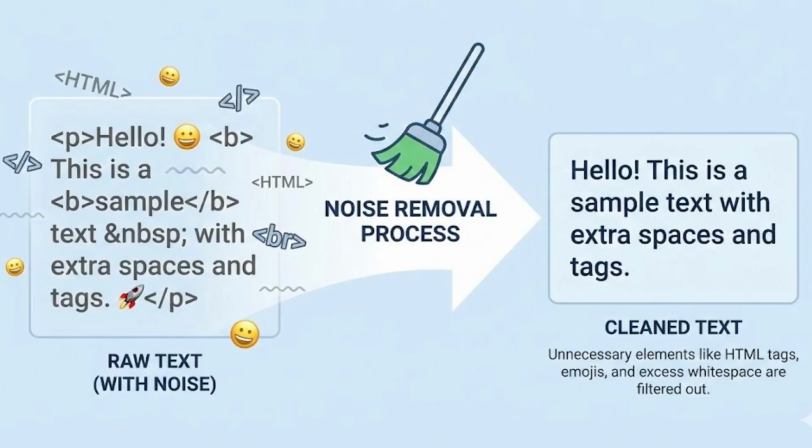All that raw text data goes into a cleanup phase. So what is this cleanup phase? All the text is brought into a standardized format so that the tokenizer doesn't get confused by the noise in it. You may ask, what is this noise? Noise is the extra spaces, the emojis, the extra white spaces, and HTML tags within the text. All those are called noise.